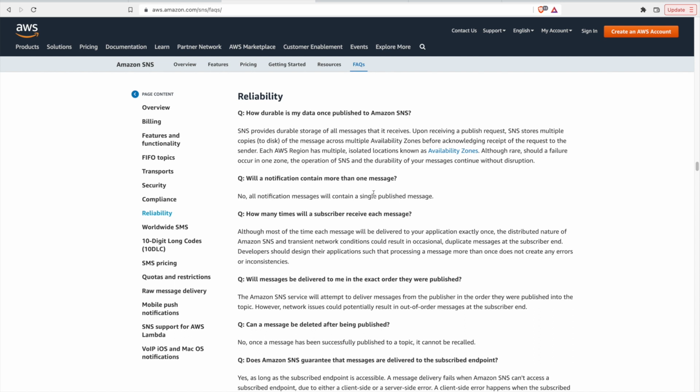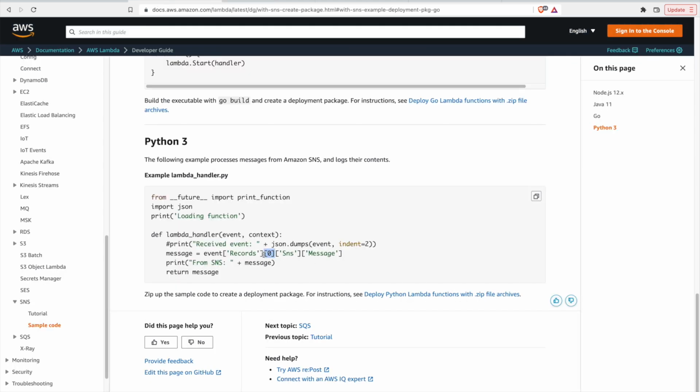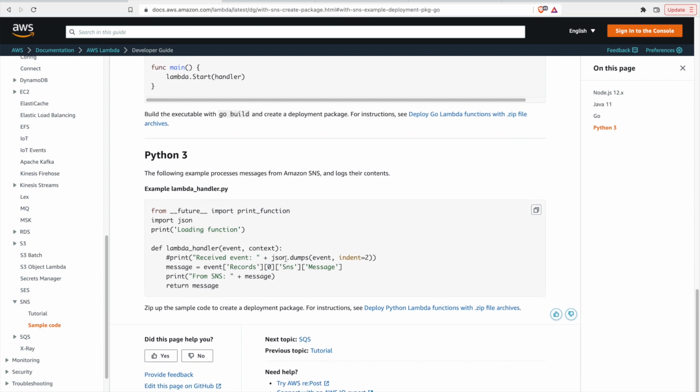If you actually look in the SNS documentation under reliability, there's a guarantee that all notification messages will contain a single published message. So that is why this documentation, which appears to be pretty sloppy, is hard coding in 0, and they're not checking to see, are there 20 messages in here? Part of the contract or the guarantee of SNS, when you're using Lambda with it or any other consumer, is that there's one message at a time.